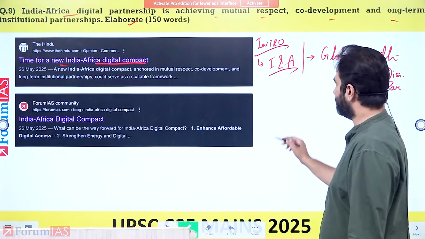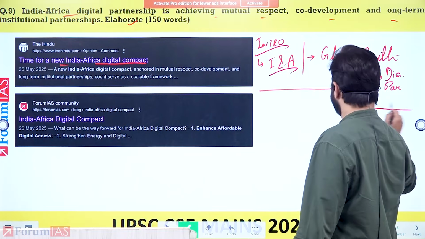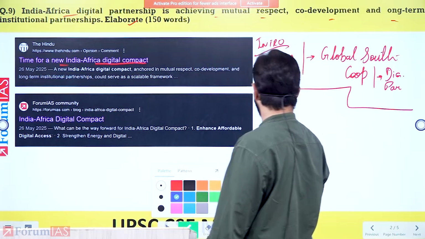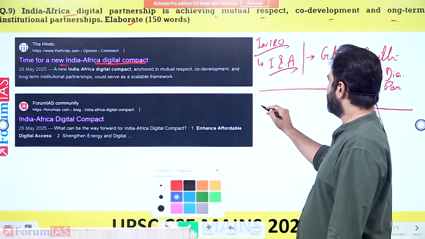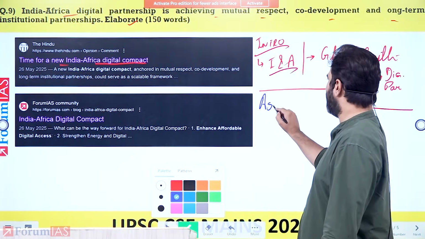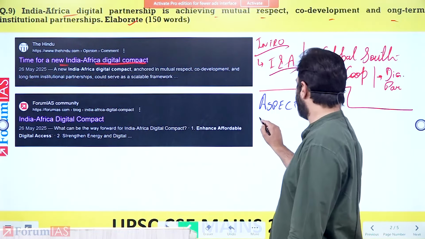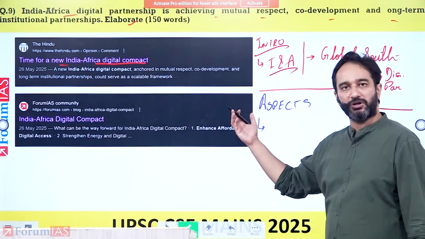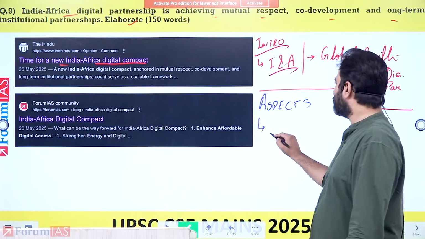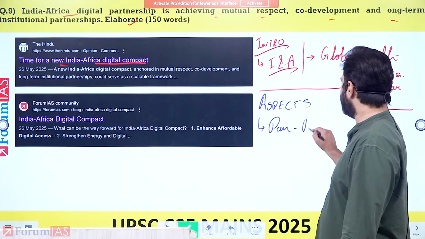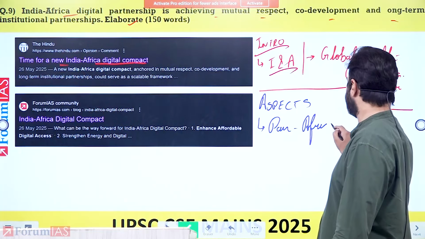After this, you write what the various aspects of cooperation are that both countries have undertaken. Within this, one of the things that India is doing in Africa is, long back, during APJ Abdul Kalam's time, the Pan-Africa E-Network.